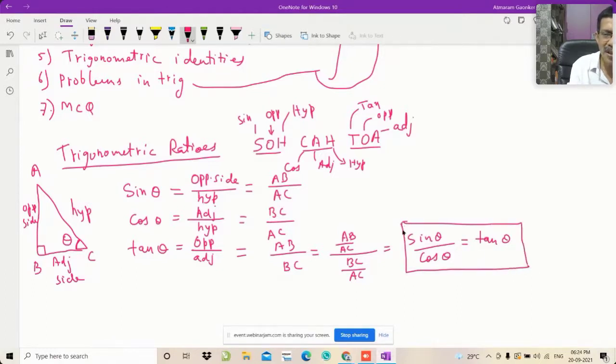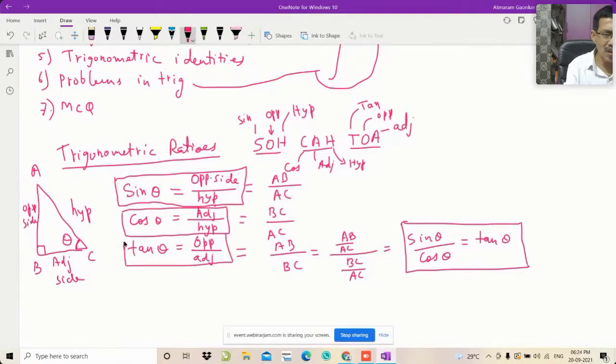When I put anything in the frame, that means it is very, very important, and that should come in the list of formulas that you have to remember. The first formula you have to remember is this one, the second is this one, and the third is this one. And these three formulas can be remembered from the word SOHCAHTOA.